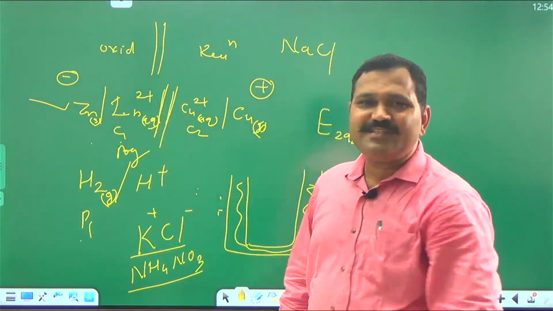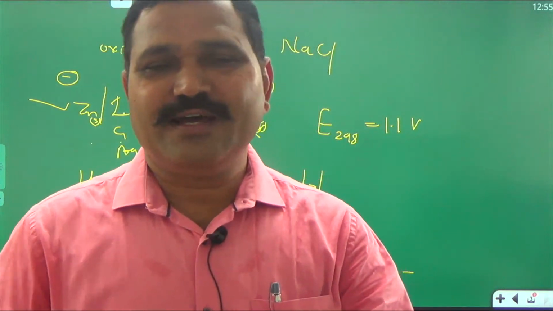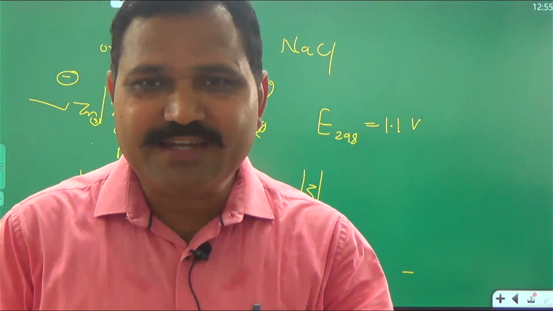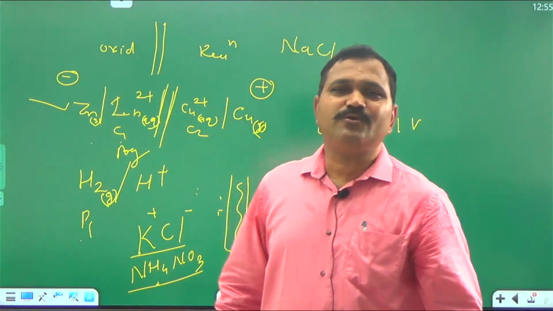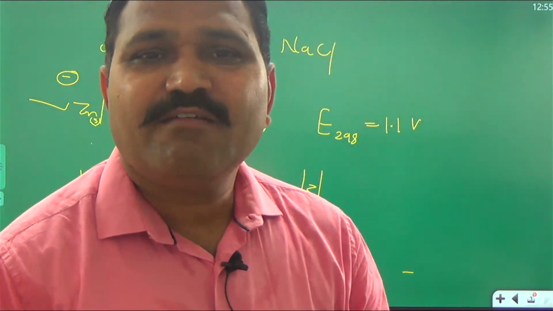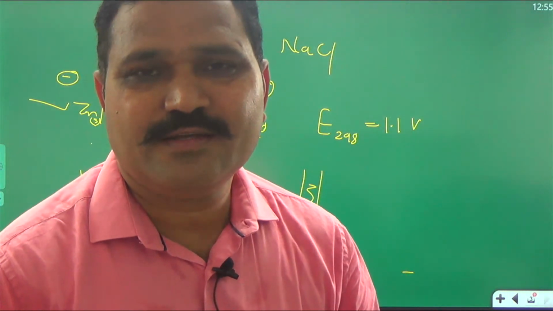If there is an AgNO3 solution and we are using a KCl salt bridge, ultimately there is precipitation of AgCl. In that case, we have to use an NH4NO3, ammonium nitrate salt bridge, when the Cl minus ion interferes.